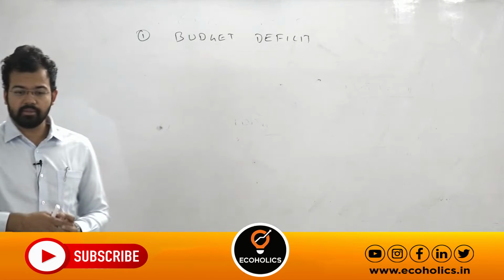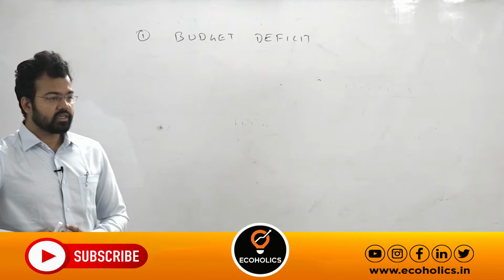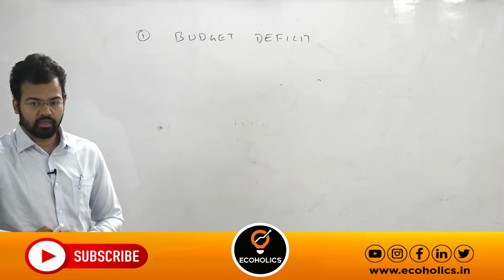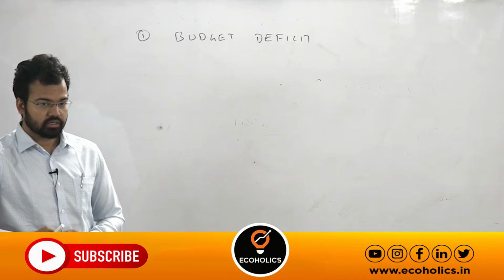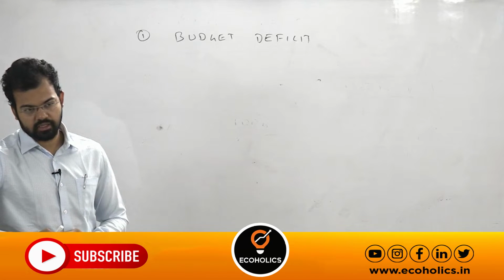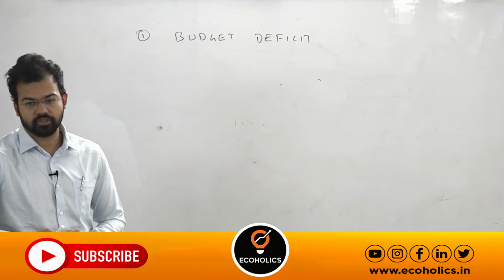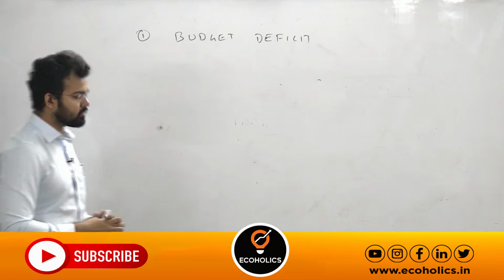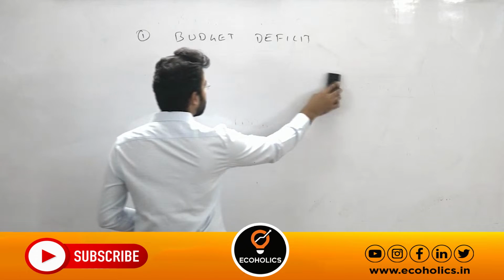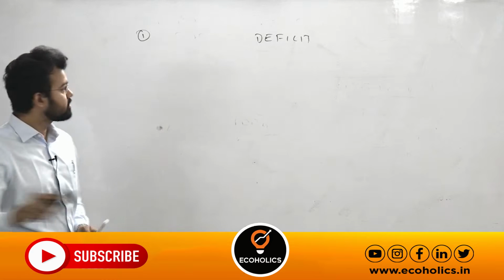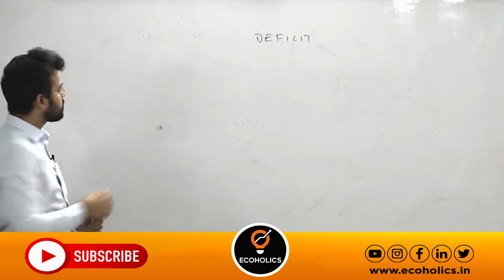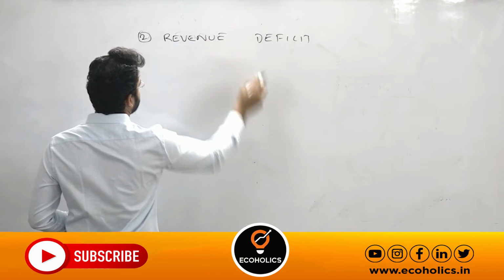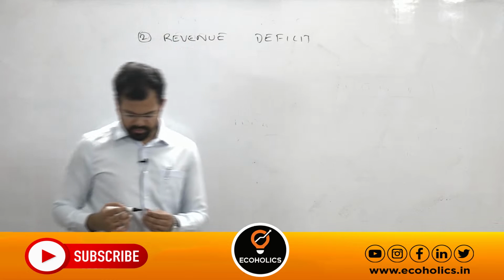Now if in the examination the question comes as total receipts minus total expenditure, what do you think? Is it wrong or correct? It is also correct, but the figure will come in minus, so that is also called deficit. Now the next one is revenue deficit. Revenue deficit, simple as the name suggests.